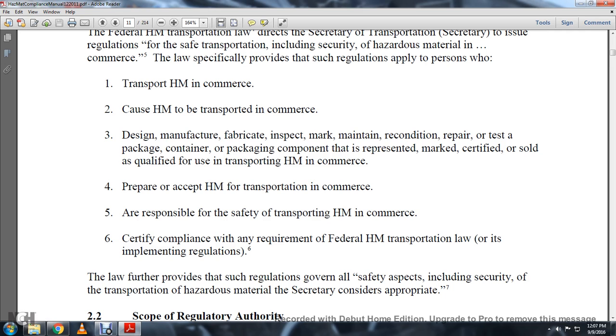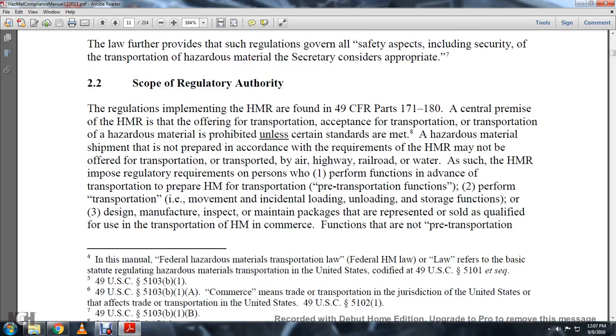The law further provides that such regulations govern all the safety aspects, including security, of the transportation of hazardous material the Secretary considers appropriate. 2.2, Scope of the Regulatory Authority.